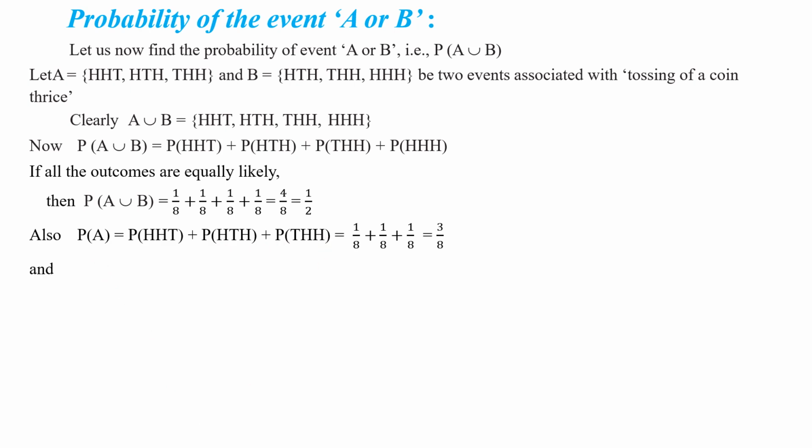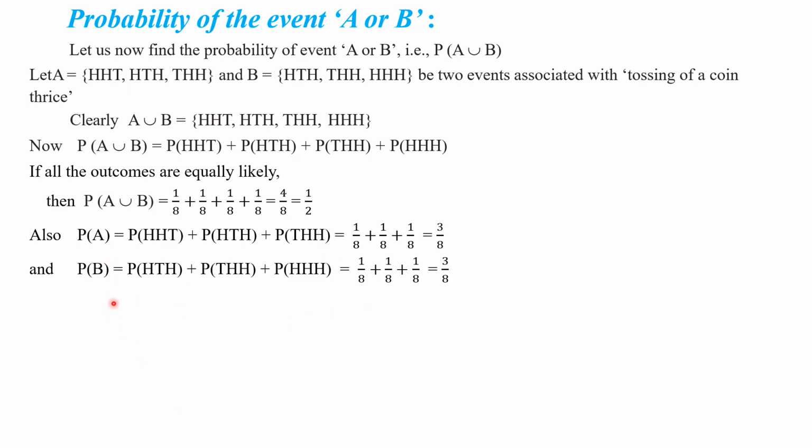Similarly, let us find P of B. P of B is equal to P of HTH plus P of THH plus P of HHH. That is equal to 1 by 8 plus 1 by 8 plus 1 by 8. That is equal to 3 by 8. Understood this step, my children?